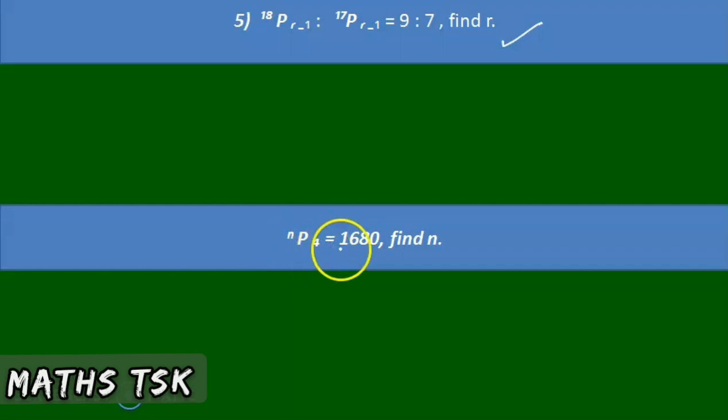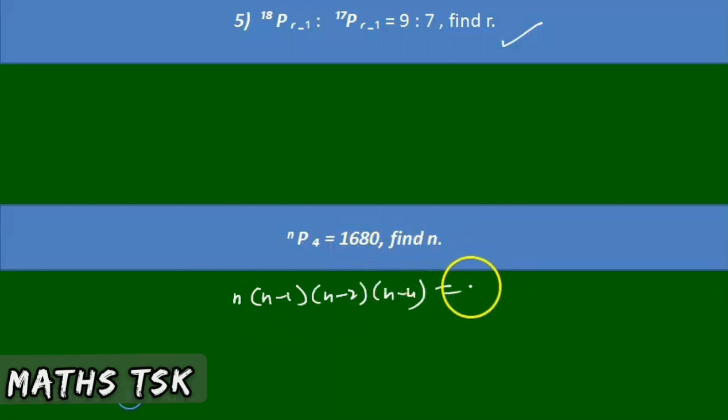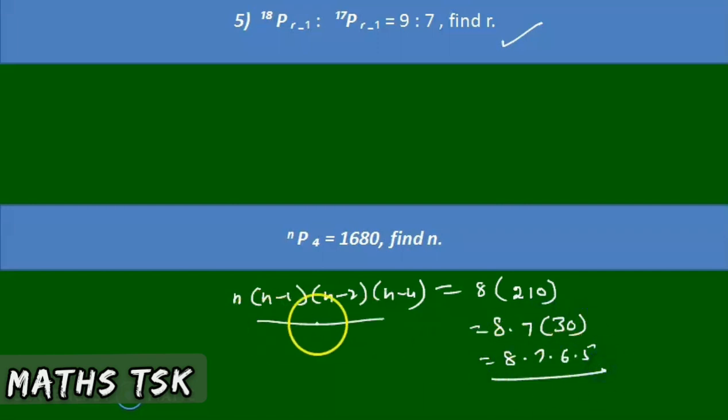So next one is nP4 is equal to 1680. So nP4, n into (n-1) into (n-2) into (n-3), is equal to 1680. This can be written as 8 into 7 into 6 into 5. So 4 terms, wherein the greatest term is 8, n is equal to 8. So the value of n is 8. Okay, right. Next problems.